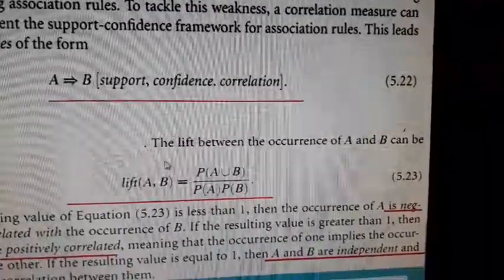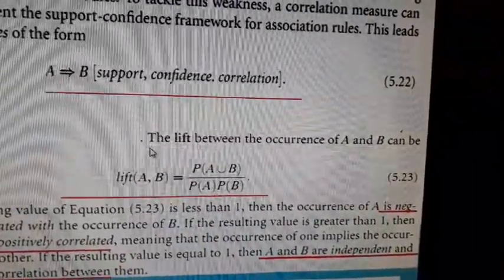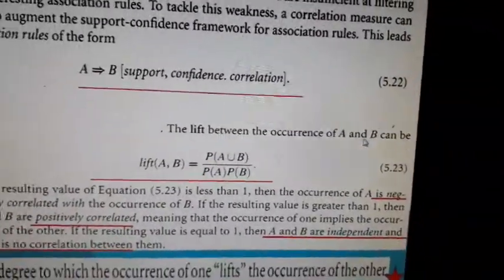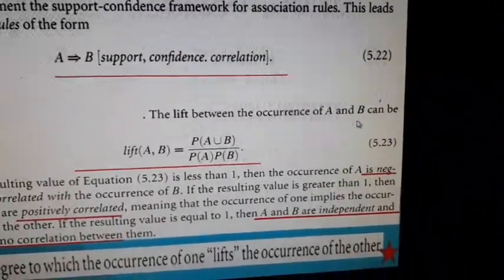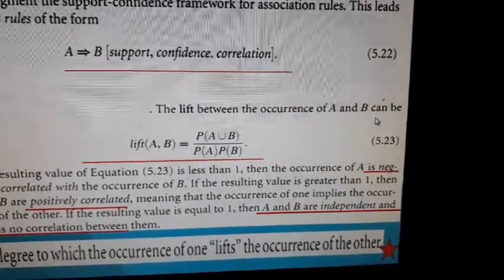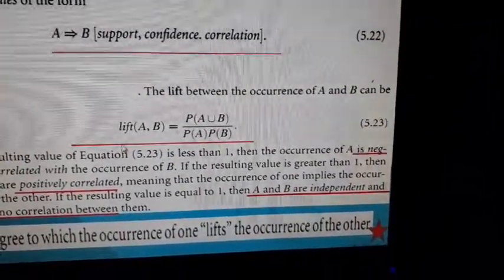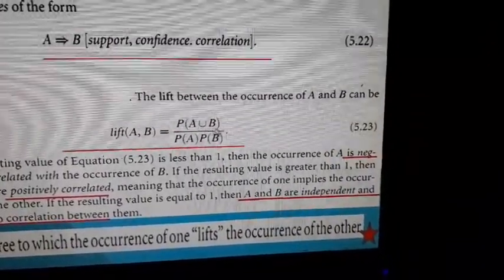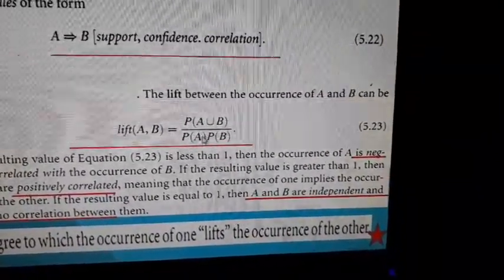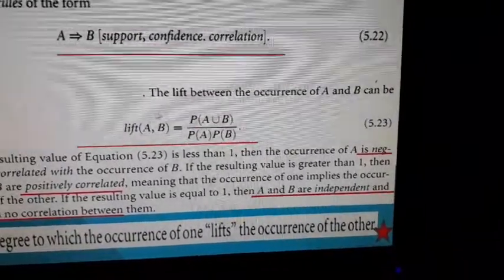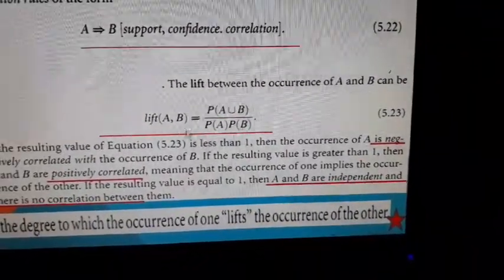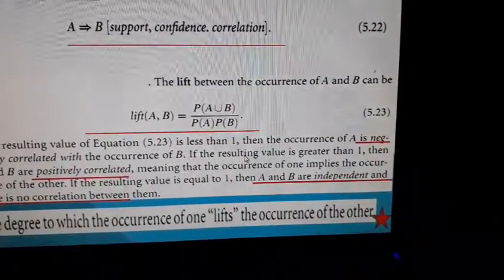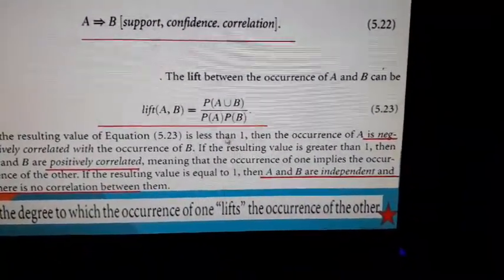Okay, so let us see the formula. The lift between the occurrence of A and B, where A and B are two item sets, or let's say events, can be calculated in this format. Lift(A, B) is equal to P(A union B) divided by P(A) times P(B). This is the equation. The result of this can be of three types, so we'll see what each type indicates.